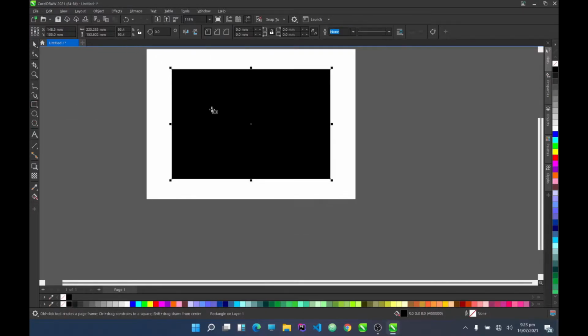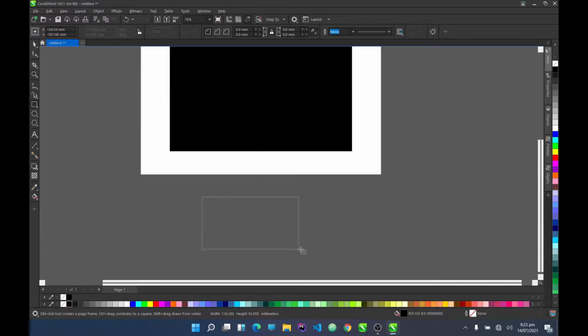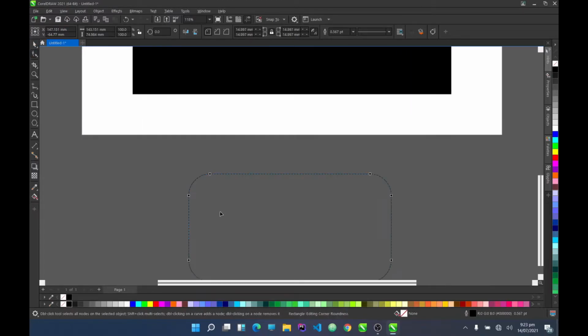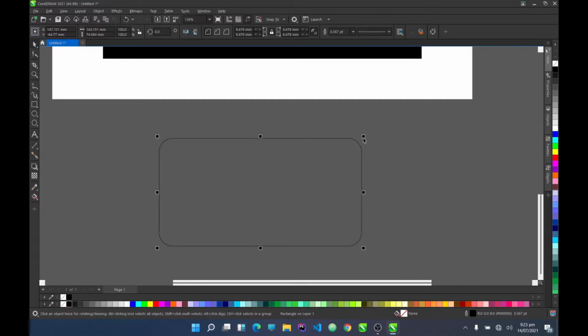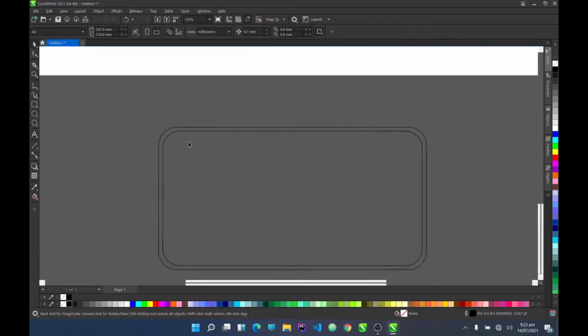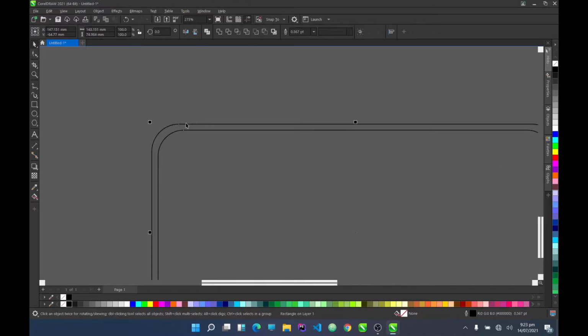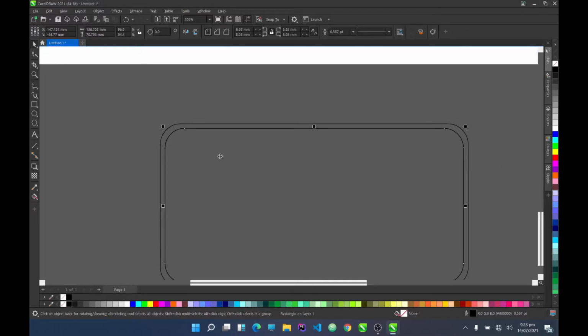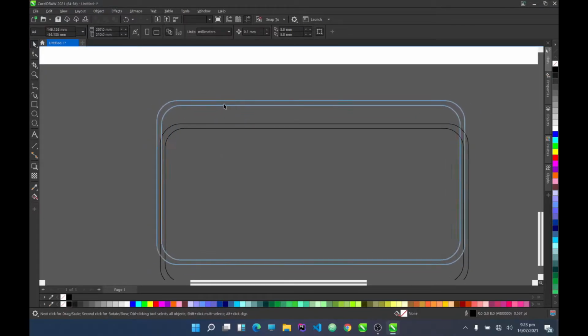Now, what we're going to do is we're going to get another rectangle like this, and maybe we'll just make it curved. Okay, so while you click on it, just drag in and right click so that you create another duplicate smaller copy of it. Now you highlight everything and go to trim. So once you trim it, you only have this.